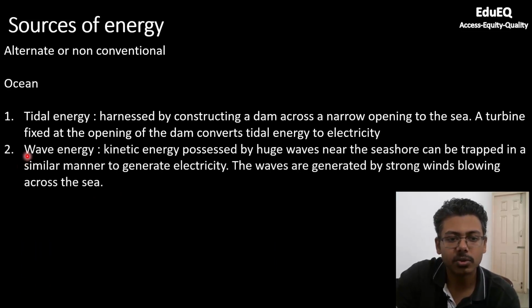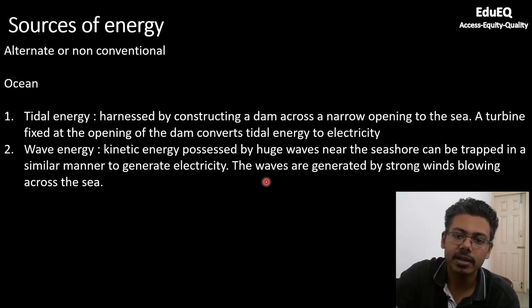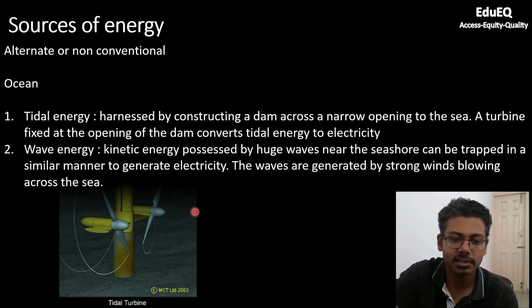Now, coming to the second source from ocean, which is wave energy. This is kinetic energy possessed by huge waves near the seashore. They can be trapped in a similar manner to generate electricity. Basically, you can again put a turbine which will exploit the kinetic energy of the waves, and when the turbine blades rotate, it will be converted into electricity. The waves are generated by strong winds blowing across the sea.